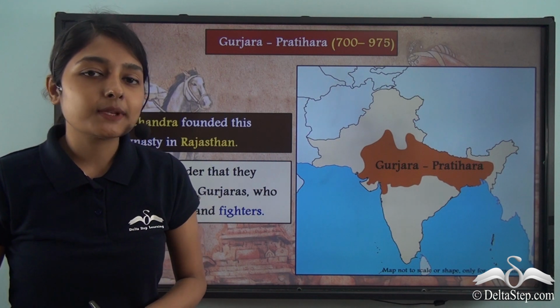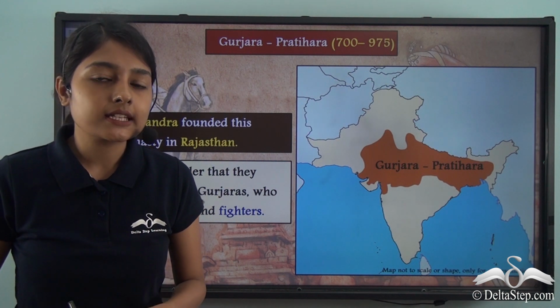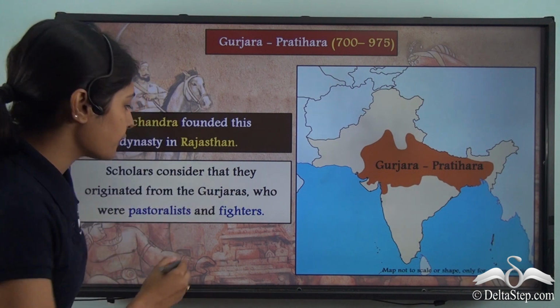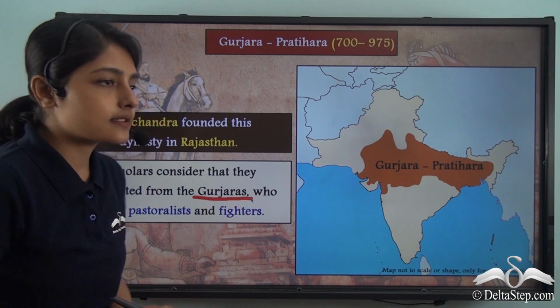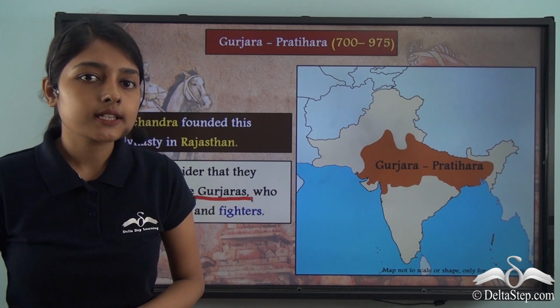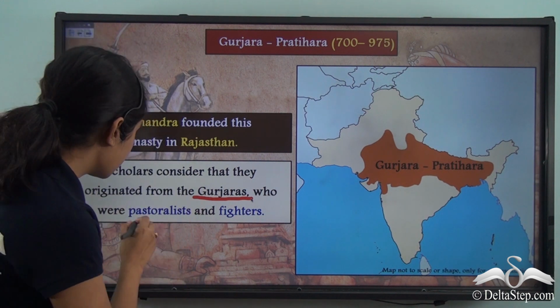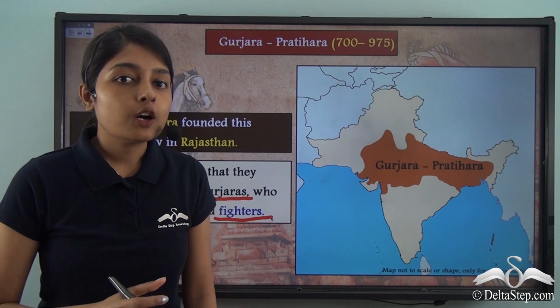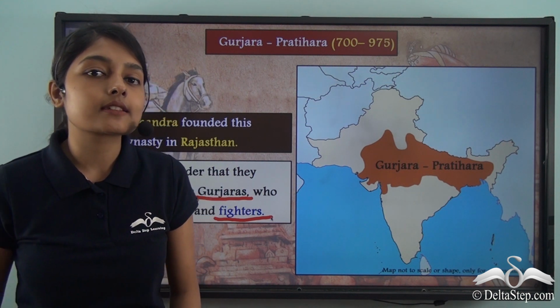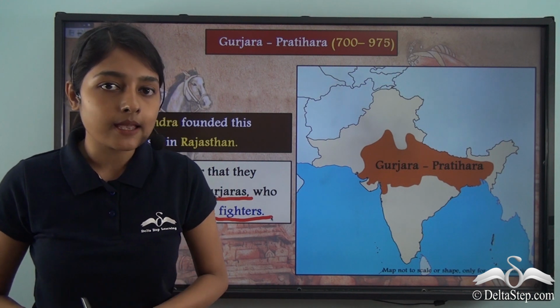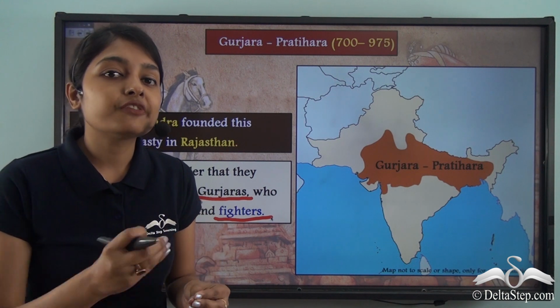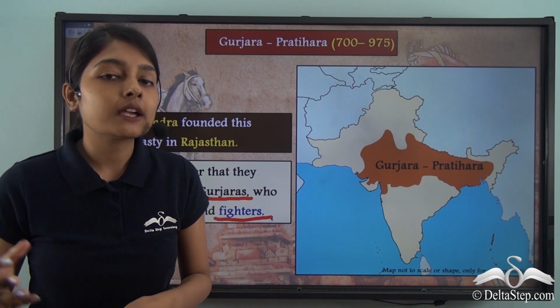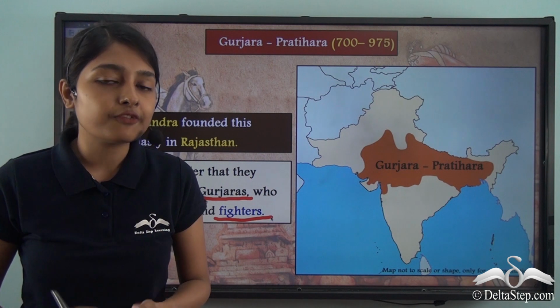Historians and scholars believe that the Gurjara Pratihara dynasty originated from the Gurjaras. Now who were the Gurjaras? These Gurjaras were pastoralists and fighters. So by now you have understood that this is also another classic example of someone founding a dynasty despite not belonging to the royal family.